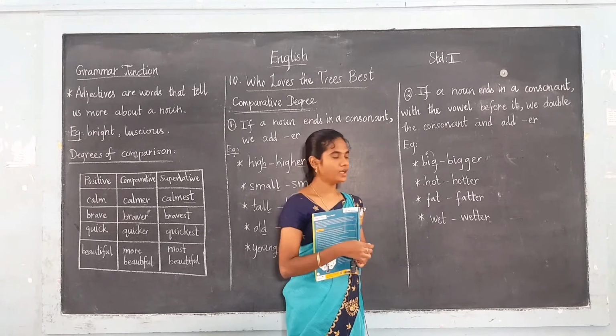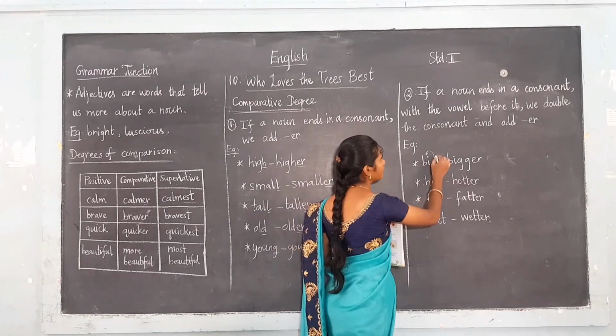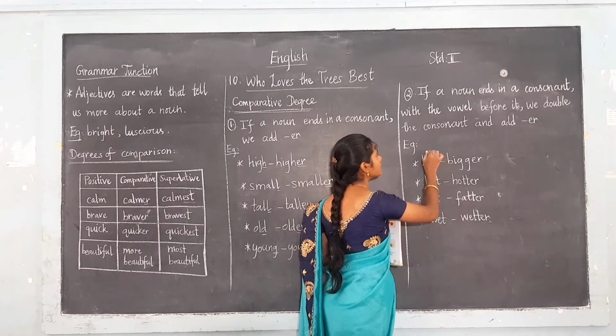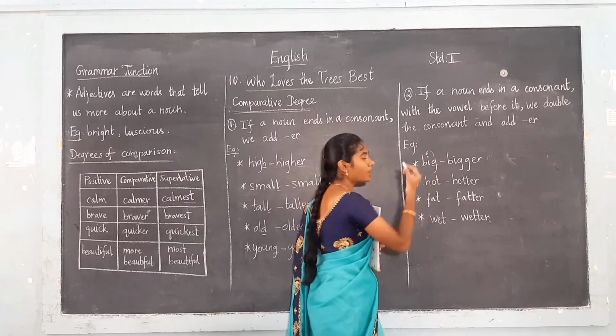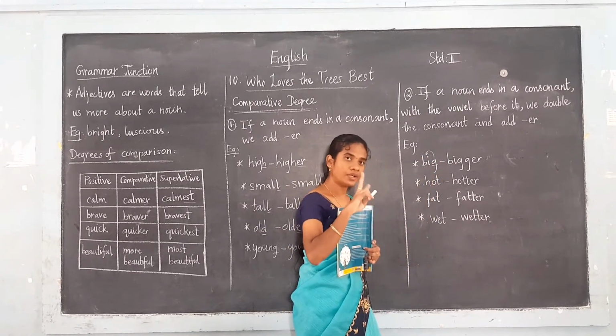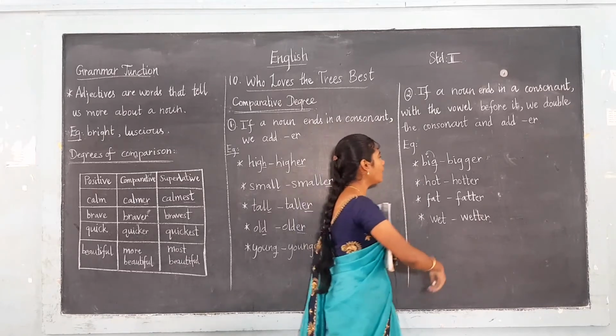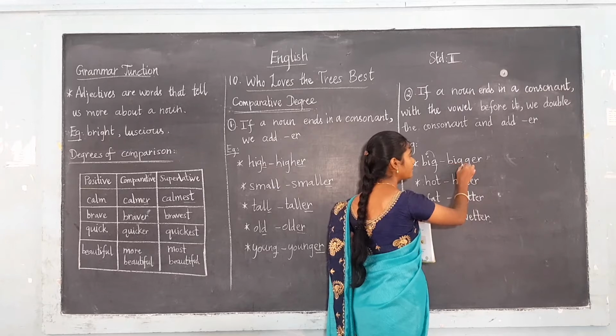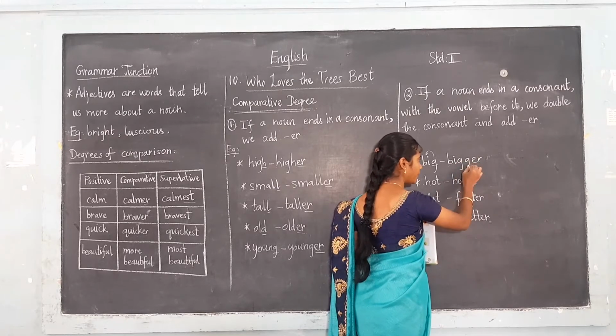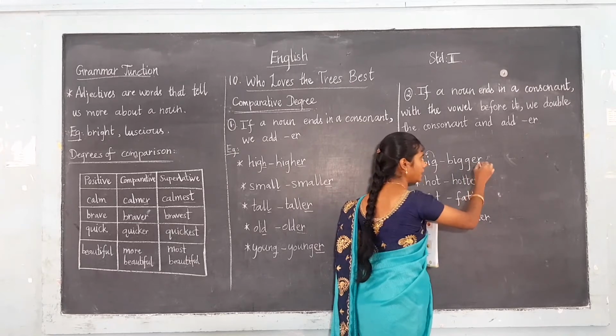You all know, right? So before the consonant there is a vowel. So what do we have to do? We have to double the consonant. Big, we write the last letter G again. Next we have to add ER.